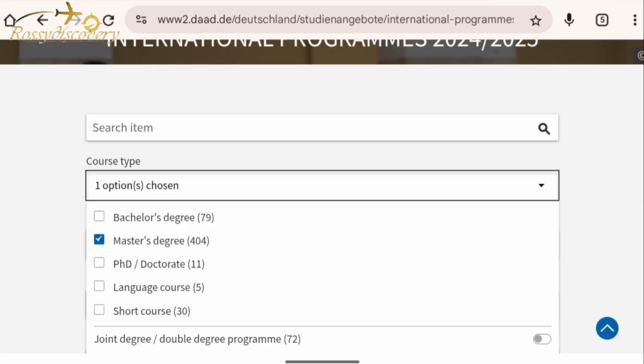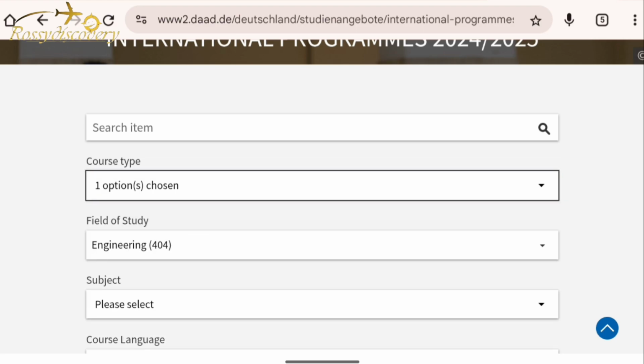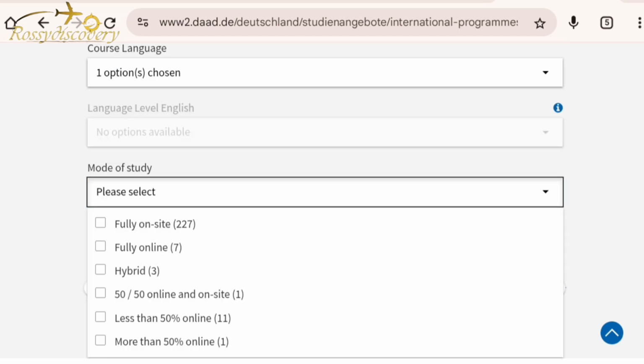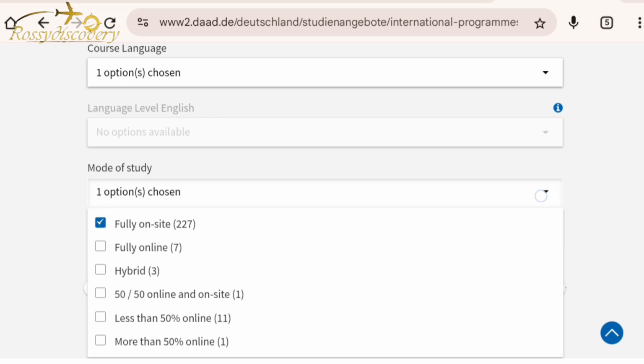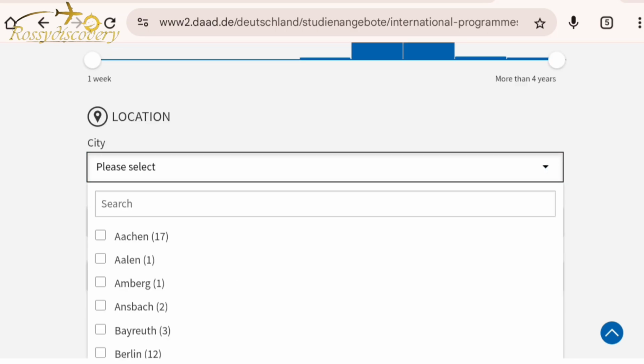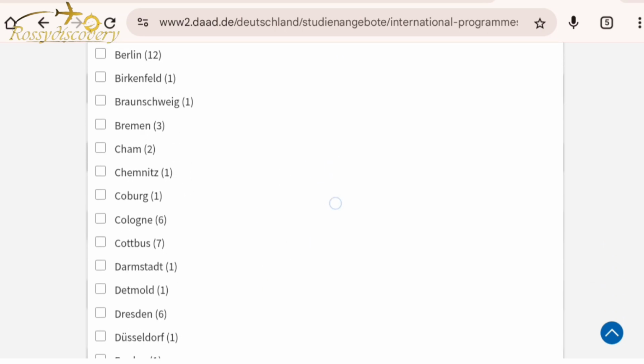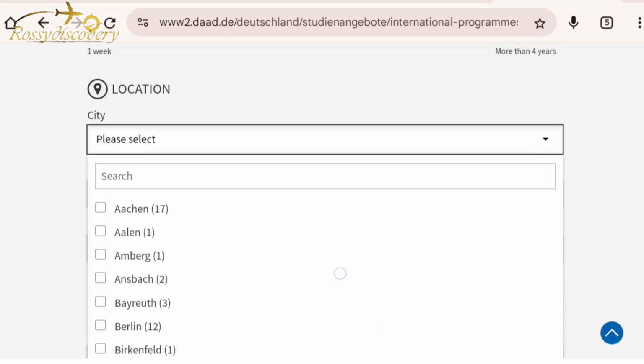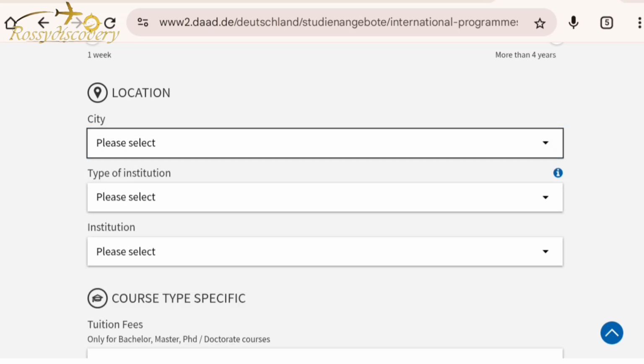You can see programs, master's, subjects. Let's go for civil engineering, engineering in general. Mode of study: fully on site, fully online. You should be going for fully on site. Location, where do you want to study in Germany? You can decide to put any location of your choice, but for the purpose of this, we are open to any location.